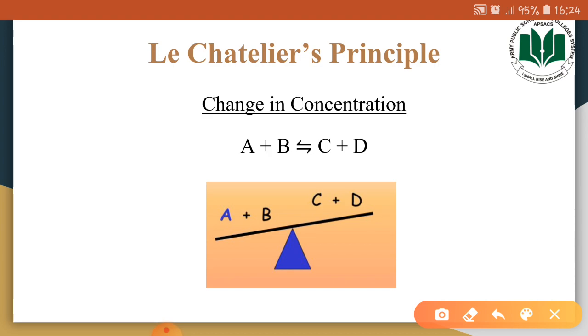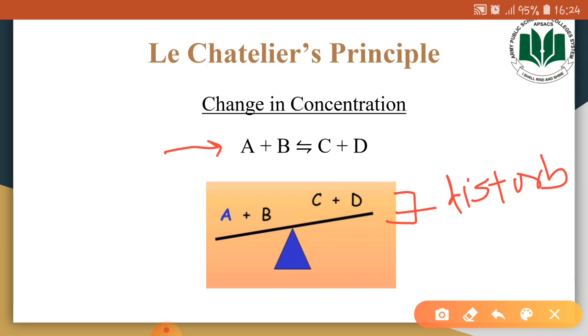When we added the reactants in the reaction mixture, this results in the increased concentration of the reactants. Because of that fact, the dynamic equilibrium got disturbed.